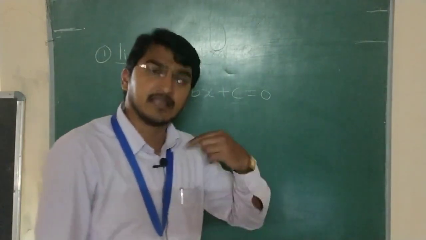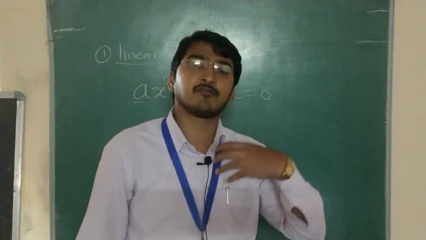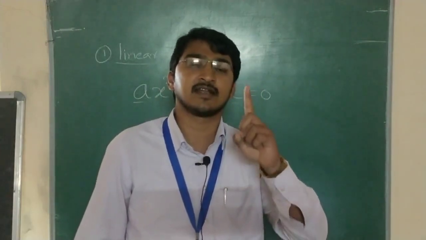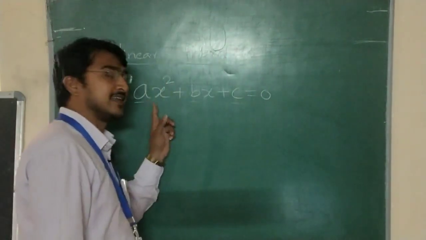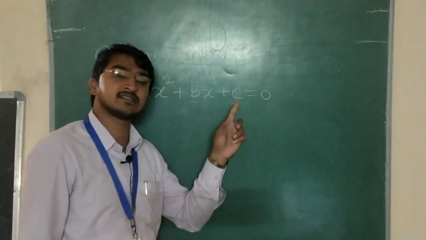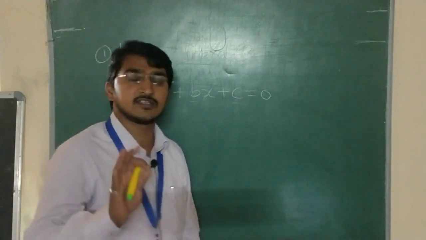But in our physics, we require only one equation, that is the second order algebraic equation, which is ax square plus bx plus c is equal to 0. So this is the algebraic equation.